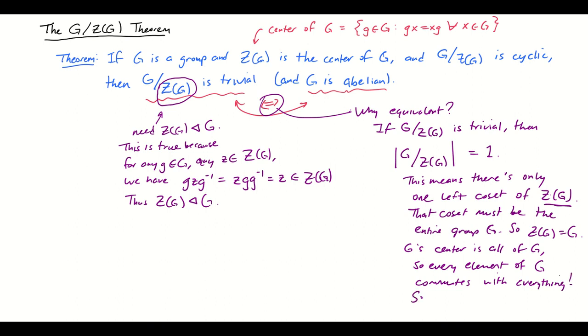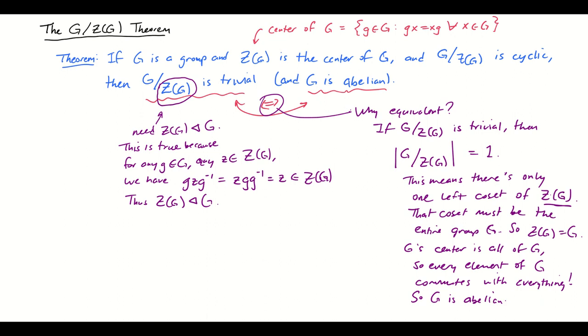So that means G is abelian. And you could also run this argument the other way. If G is abelian, then that means that the center of G is just all of G. And then when you start taking cosets of the center of G, well, there's just going to be the one, because that subgroup is the entire group, which means that G mod Z of G is going to be a trivial group. Okay, so this really is an equivalence here.